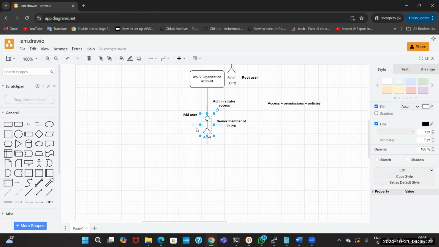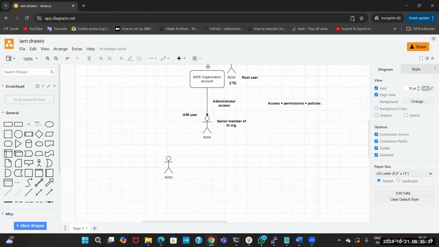Suppose a new member joined, a new cloud engineer. Let's take an example of a cloud engineer only. A new cloud engineer has joined the company, guys. Now this person has to get access to the AWS organization account. Now, who has the access to give him?